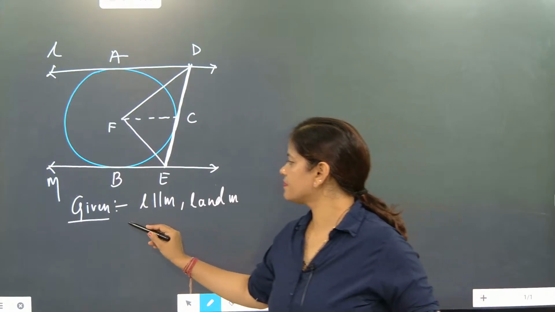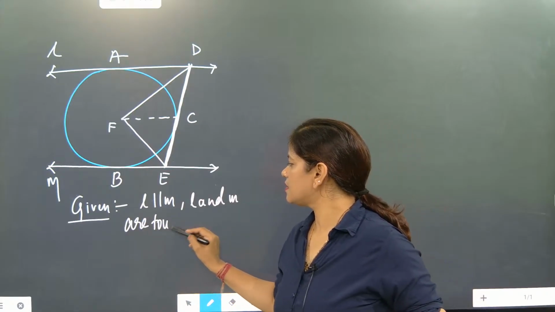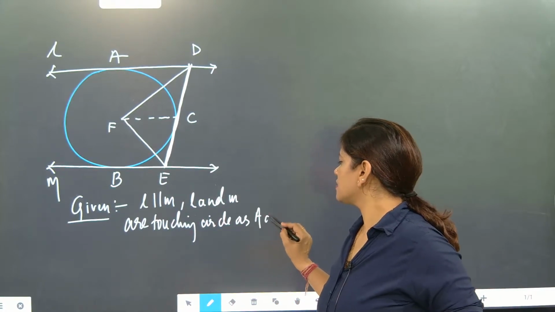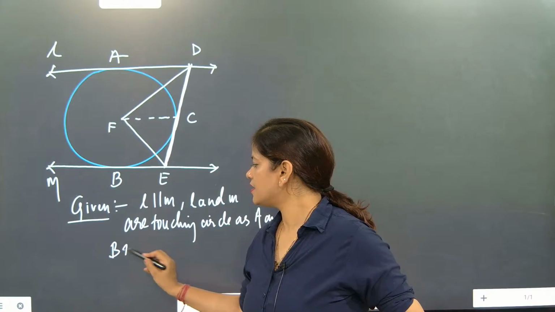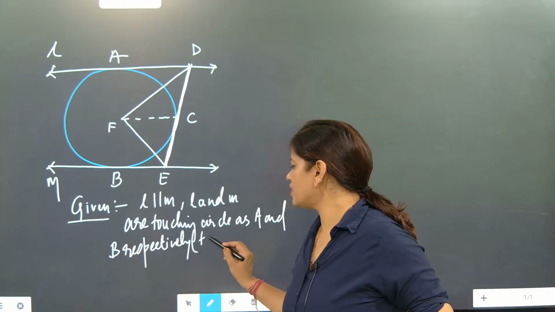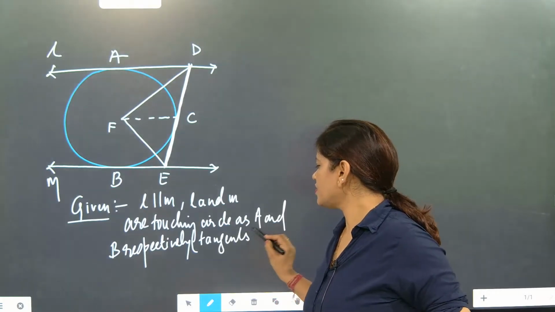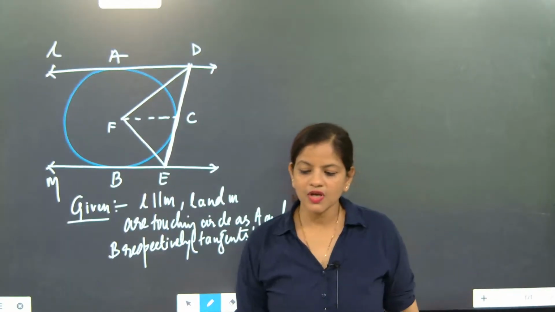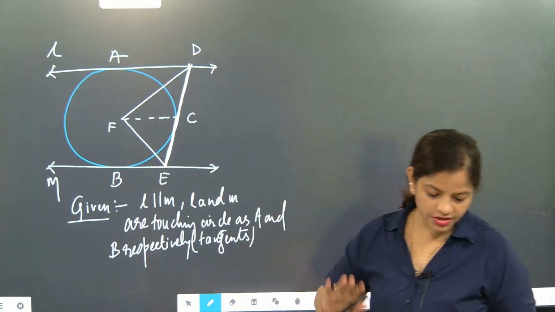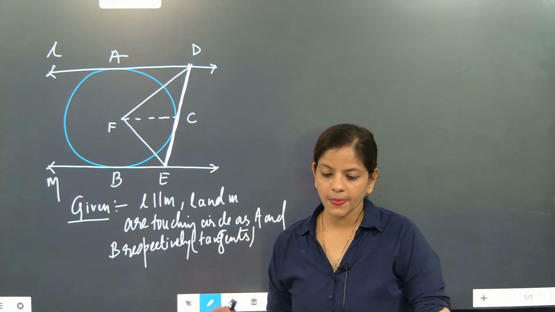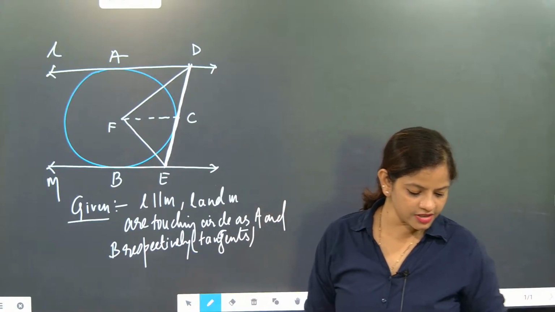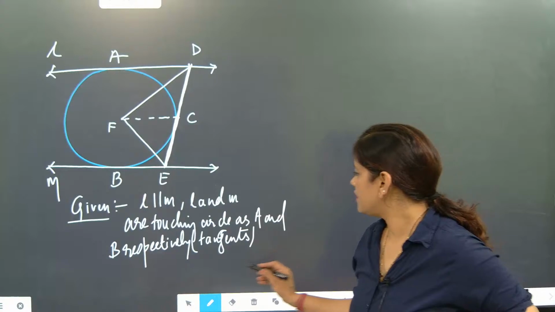L and M are touching the circle at A and B respectively. So what will they become? Tangents. Once you have written them as tangents, what is the next work we have to do? The tangent at C is also a tangent, and it makes an intercept. We'll write this statement.